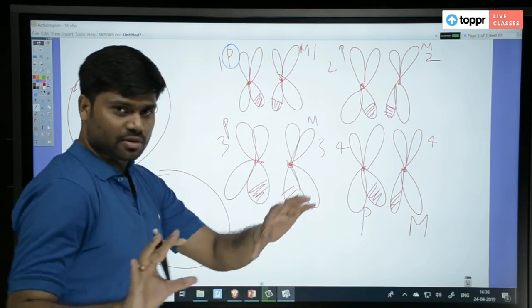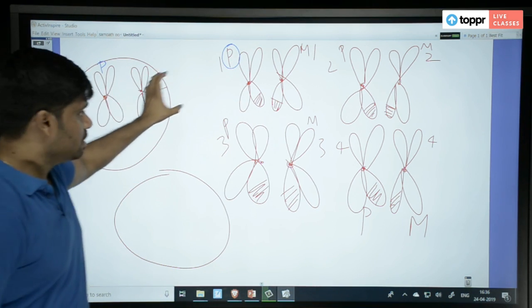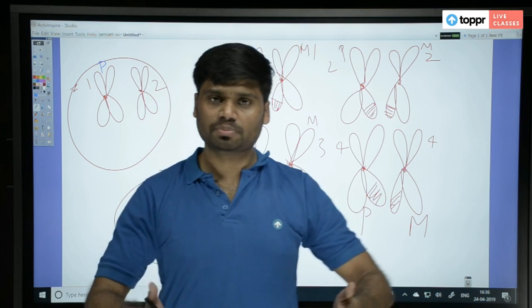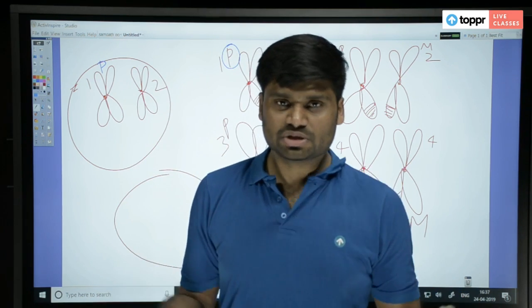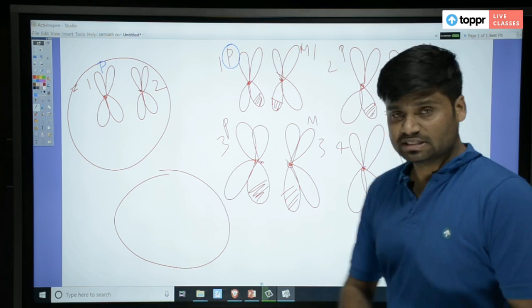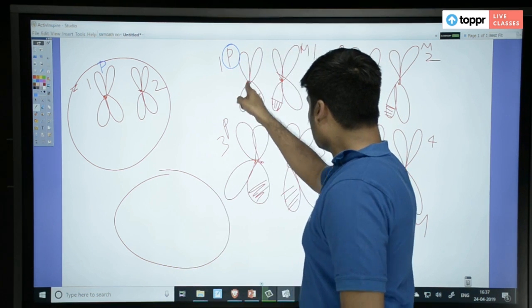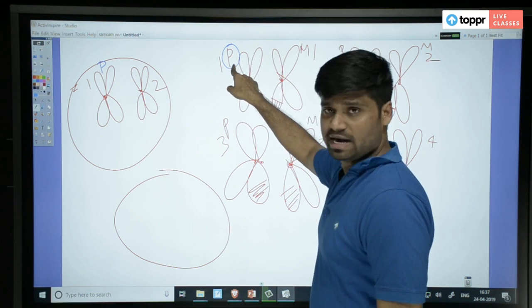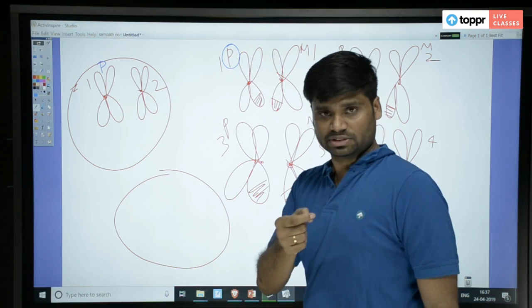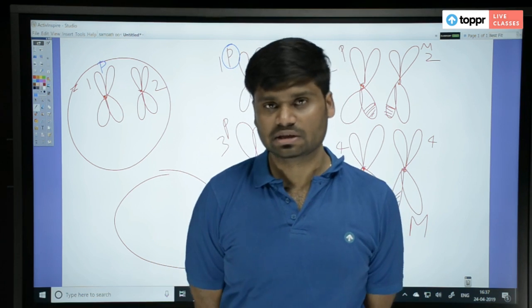See, first chromosome, paternal copy entered into gamete. From second chromosome, which copy should go? It does not depend on the first chromosome. Why? Anything can go. This is like playing the toss game. For example, here you have like paternal is heads, maternal is tails. If we toss the coin, which will come, heads or tails? 50-50 chances. Anything can come.